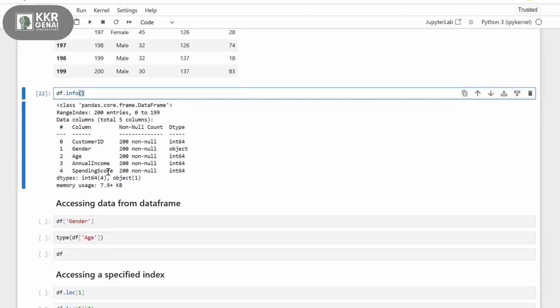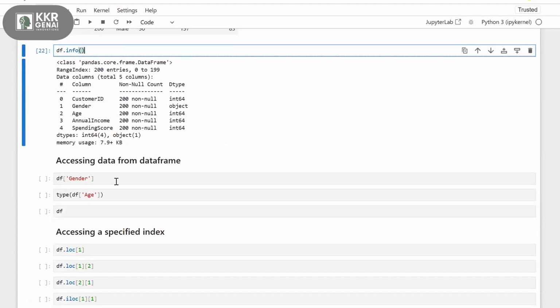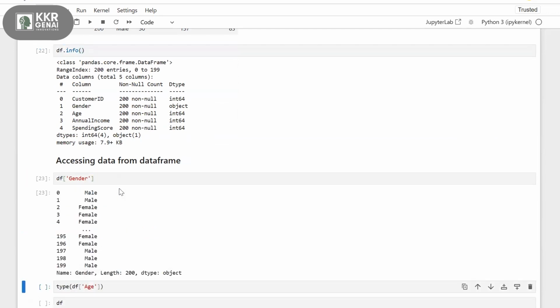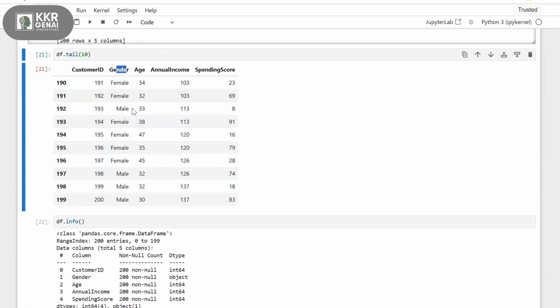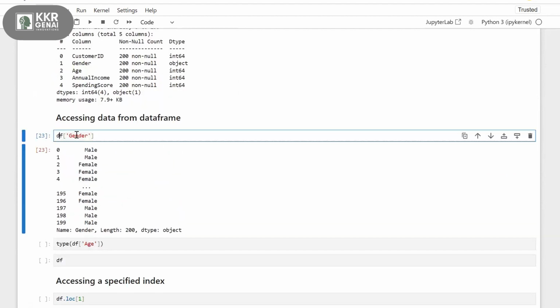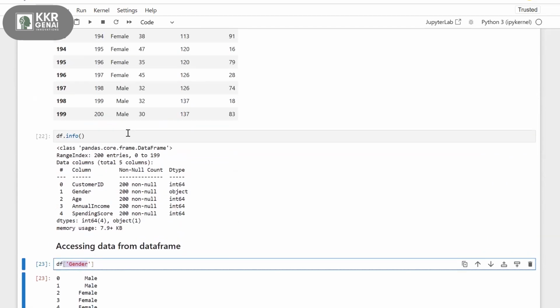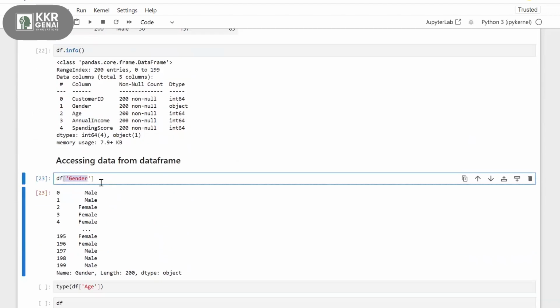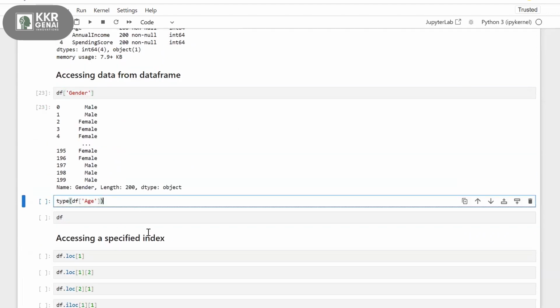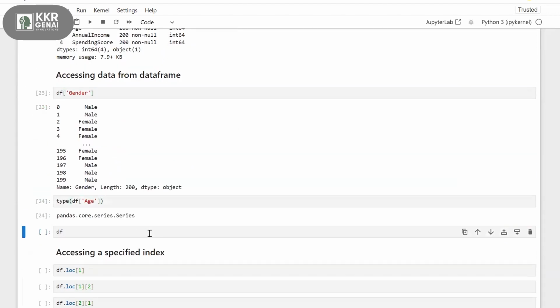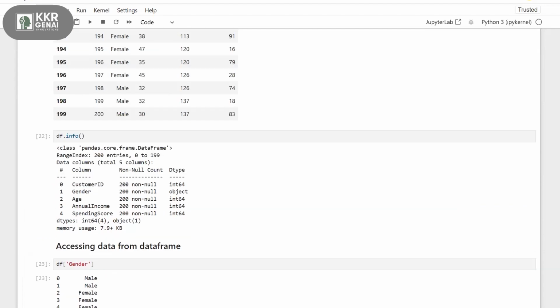Now again, for accessing the data frame, we saw this before. df of gender: if you want to access the gender column, df is my data frame and gender is my column name. If I want to observe the type of the age column, see, this is a series.